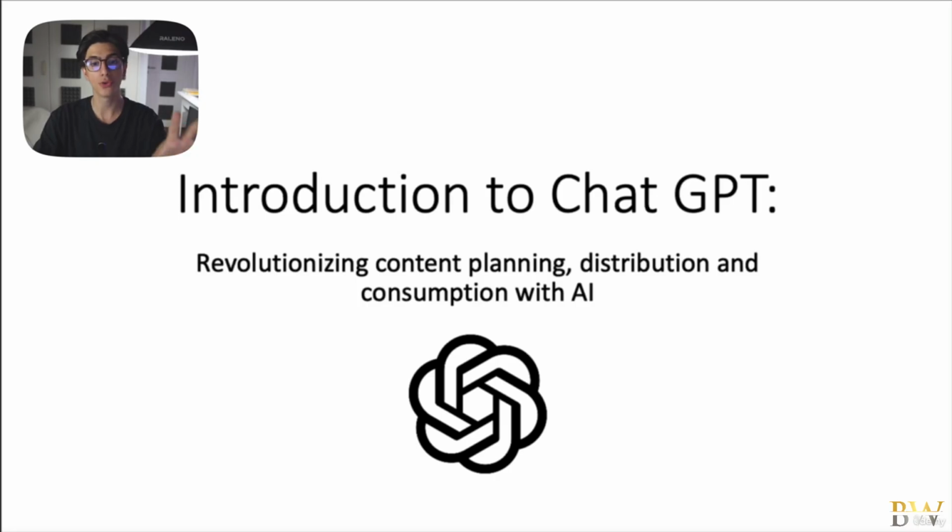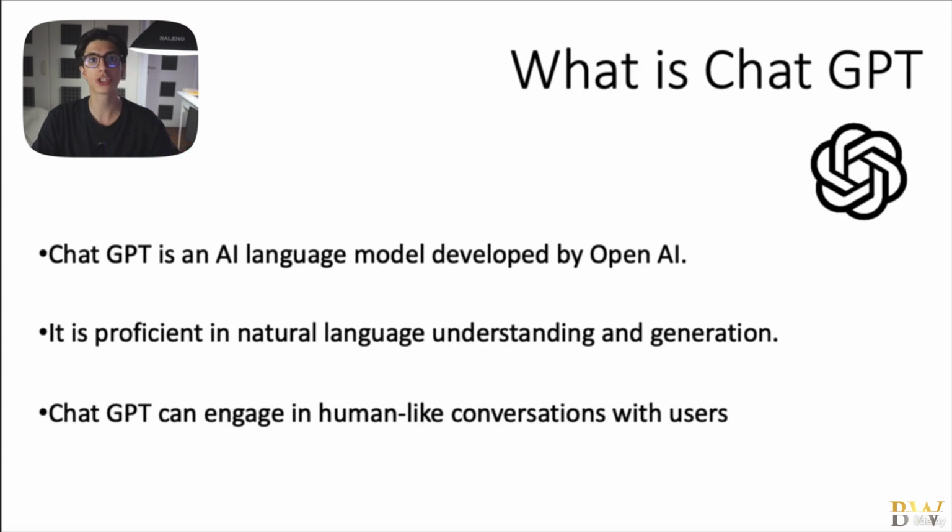So again, welcome everybody to the introduction to ChatGPT, which has 100% revolutionized content planning, distribution, and consumption. So we're going to start by analyzing what is ChatGPT. As we all know, ChatGPT is an artificial intelligence model that has been developed by OpenAI in November of 2022. So OpenAI is the company that has actually created ChatGPT, and ChatGPT is an artificial intelligence language model.